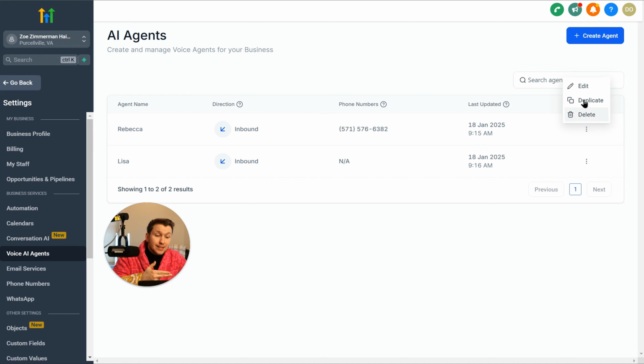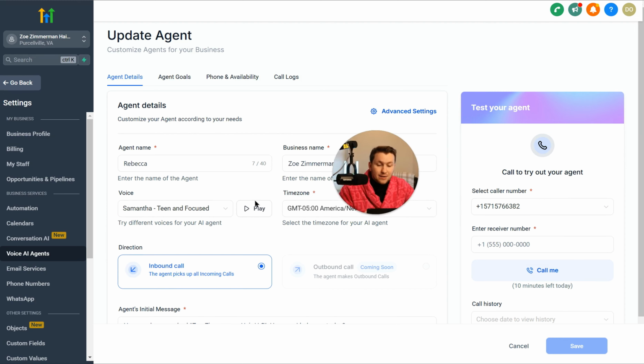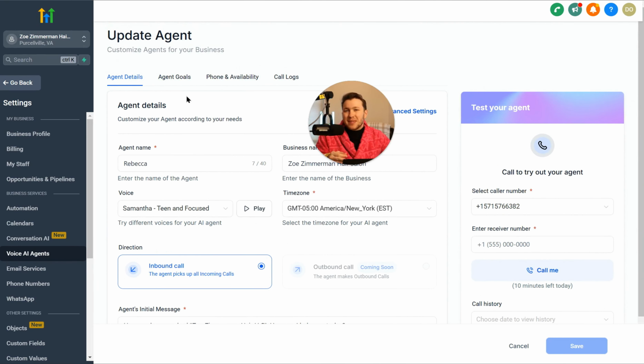Now you'll be brought to a page that looks like this, and this will have all of your AI agents stacked on top of each other. What we're going to do is come right in here, these three dots, and you can delete or duplicate, which is awesome because it just duplicates the AI agent. And again, that's new. That did not exist before. So you can duplicate said agent, delete it, and then we're going to click edit because this is how you edit it. That's a cool new feature they just added.